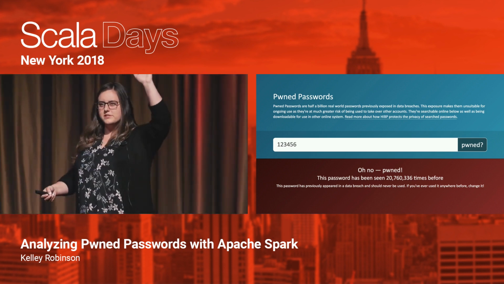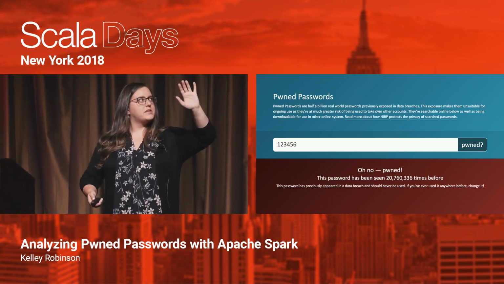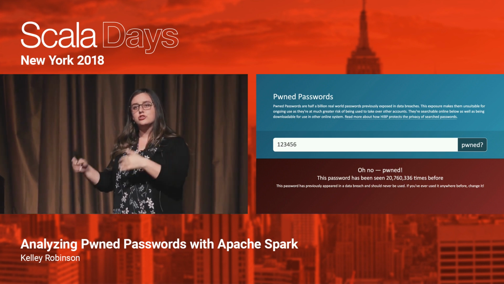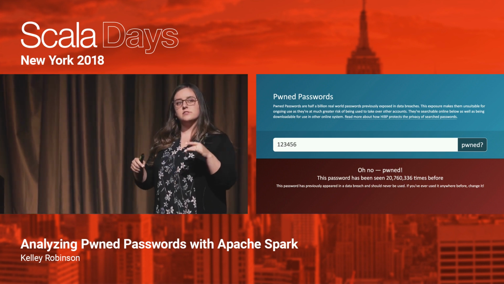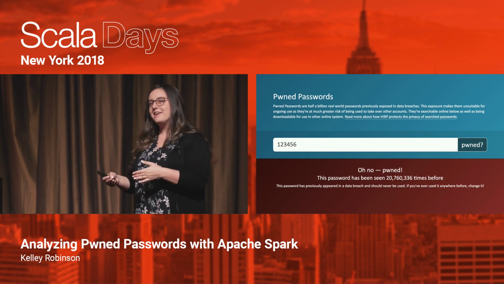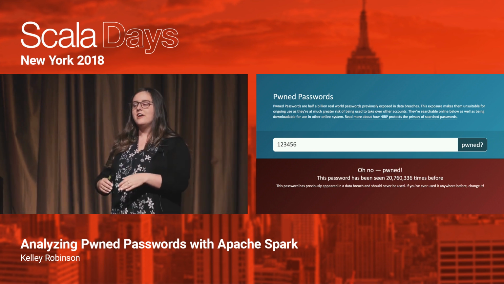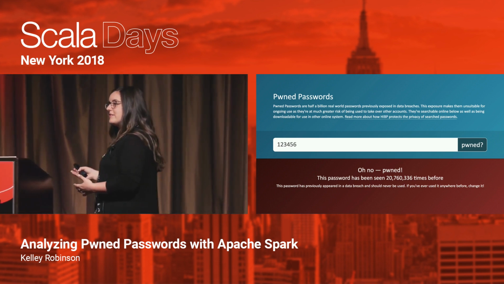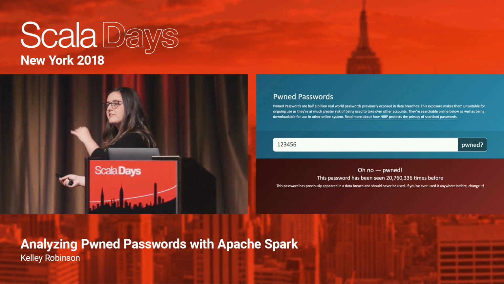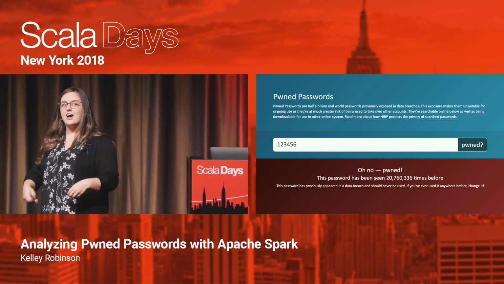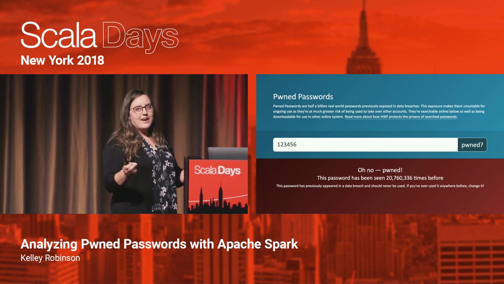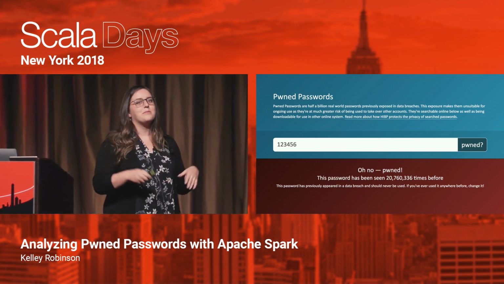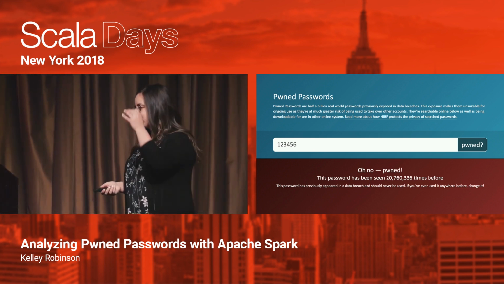How many people have heard of this website? So this is a really cool website that you can go to, and you can put in your email address or a password that you use and see if this has shown up in a data breach. And so this is very informative for you, because if this has happened, you know you need to change that password. You know that you need to potentially use different passwords on other websites if you were using that same pair of credentials for other websites that were not only like your LinkedIn account, which got hacked, your MySpace account, which got hacked, every account which has basically been hacked. You probably want to keep track of this. You can subscribe to this website and see if your email ever shows up in a data breach.